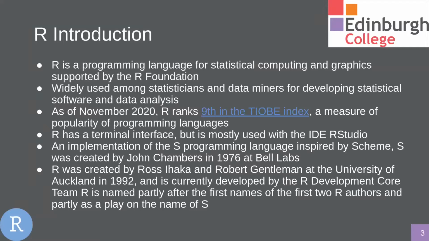So R was created in the 90s by two people whose first name initial was R. That's Ross and Robert here. So as a sort of play on words for the letter S, they decided to call it R. So that's why it's called R.